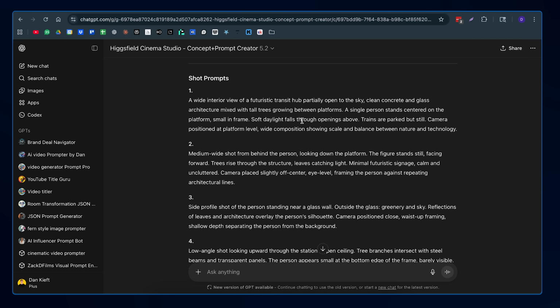Now you could also do this yourself, but this custom GPT also helps you with what lens to choose, and it might give you different ideas that you haven't thought about. That's what it is trained for. Next up, you want to master consistency.